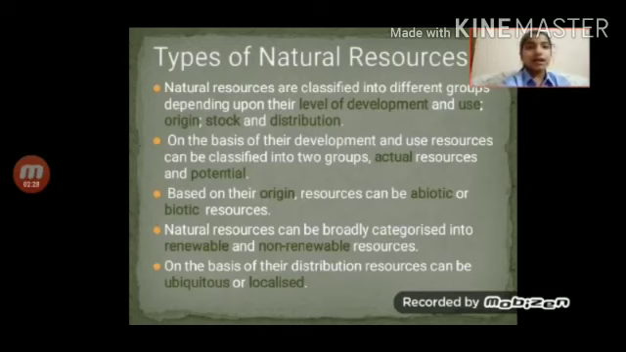Now, what are the types of natural resources? Natural resources are classified into different groups depending upon their level of development and use, origin, stock, and distribution. On the basis of their development and use, resources can be classified into two groups, actual and potential resources. Based on their origin, resources can be biotic or abiotic. Based on stock, natural resources can be broadly categorized into renewable and non-renewable resources. On the basis of their distribution, resources can be ubiquitous or localized.